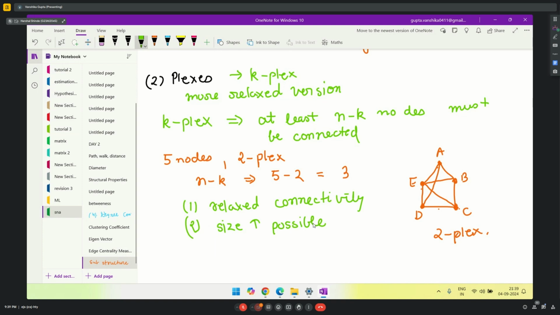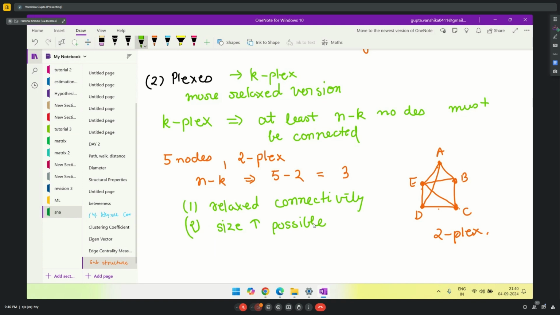So, any questions regarding k-plex? Can you please repeat the one or two point, relaxed connectivity? Okay, so this is a comparative characteristic from clique. In clique, because it was a complete graph, every node is connected to every other node. So the connectivity was very high. Everyone was friends with everyone. Whereas in k-plex, it is not necessary for all 5 people to be friends with each other. One person can be friends with only 3 or 4 people also.